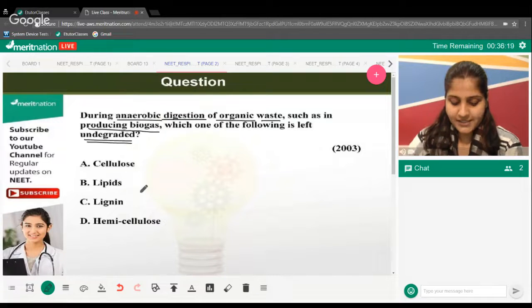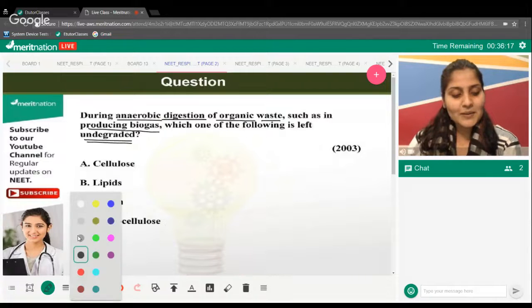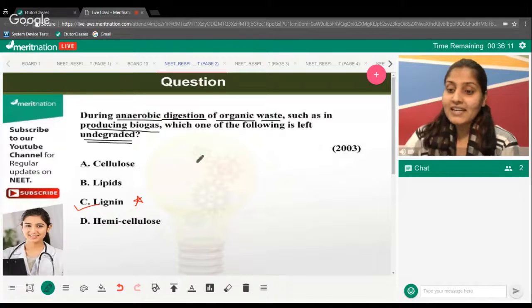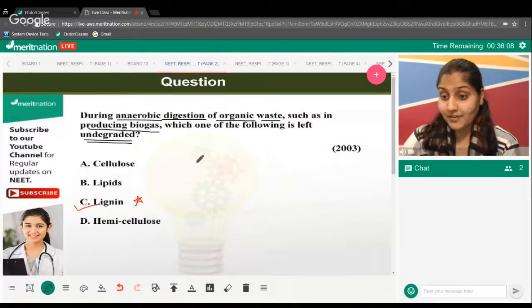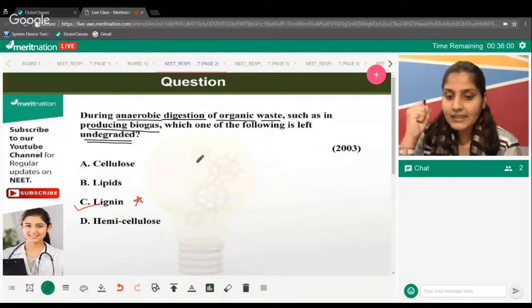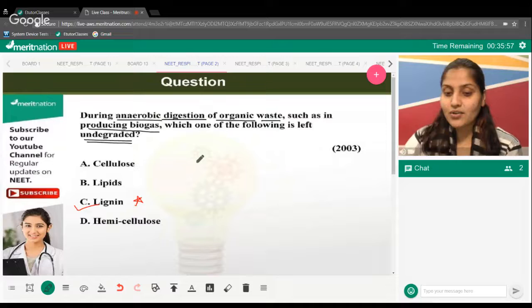Okay, your time is up. And yes, all the people who have given C as the answer, perfect. So lignin is not broken down during anaerobic respiration. You must remember from the plant anatomy section that lignin is responsible for providing sturdiness to the plants. It's not broken down. The process of breaking lignin is called lignin pyrolysis, and that involves fungi rather than bacteria. Otherwise, your bacteria are pros at breaking down cellulose, lipids, and hemicellulose. They can handle those, but not the lignin.